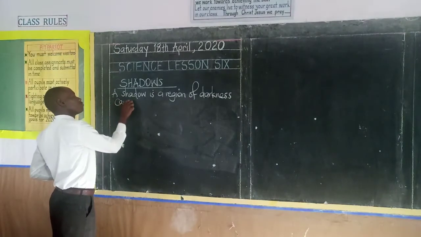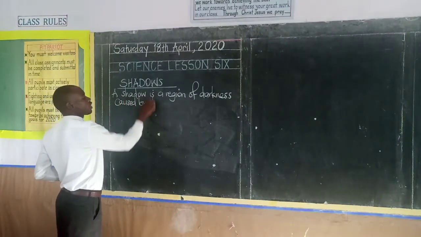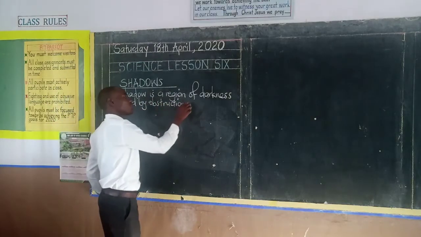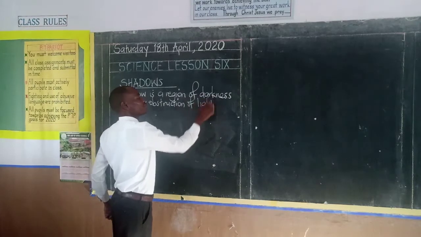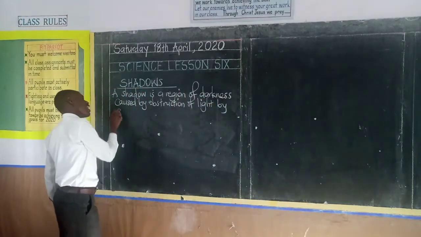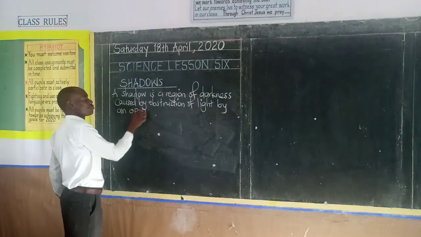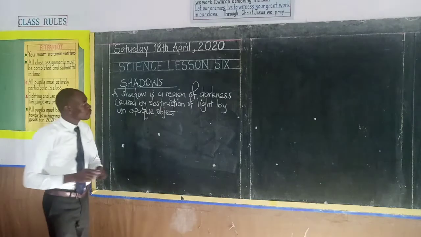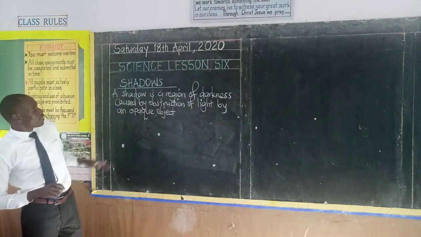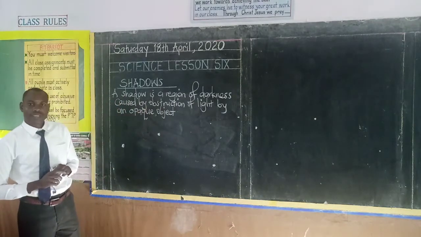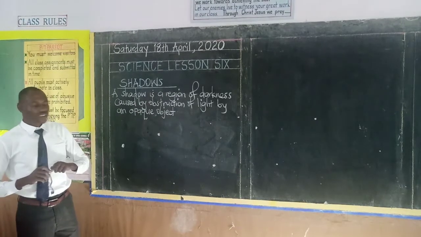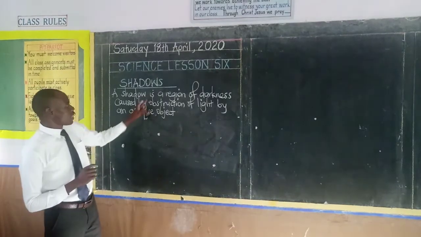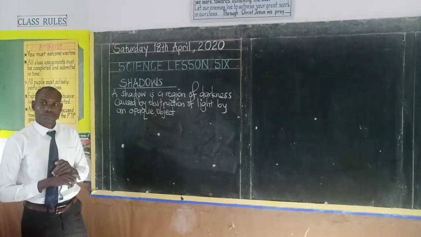A shadow is a region of darkness caused by obstruction of light by an opaque object. Class, what is a shadow? We have said that a shadow is a region of darkness caused by obstruction of light by an opaque object. That's what we are going to take as our definition of a shadow.